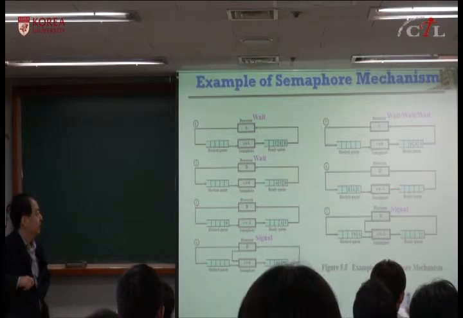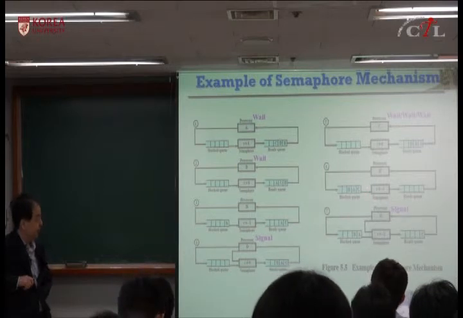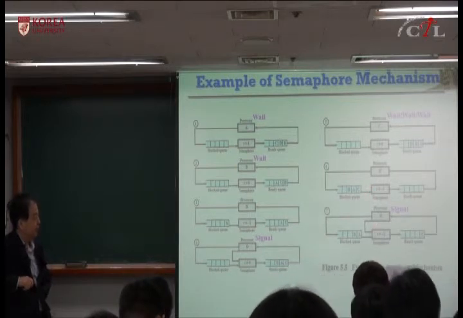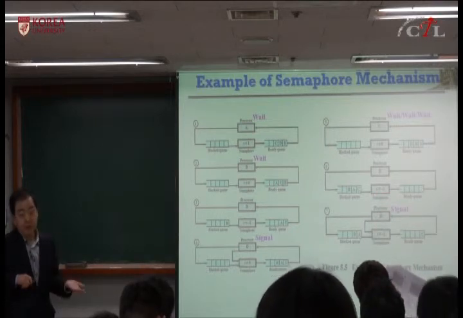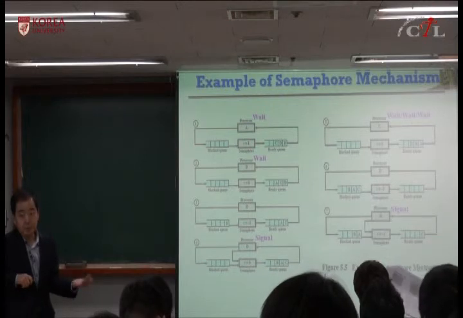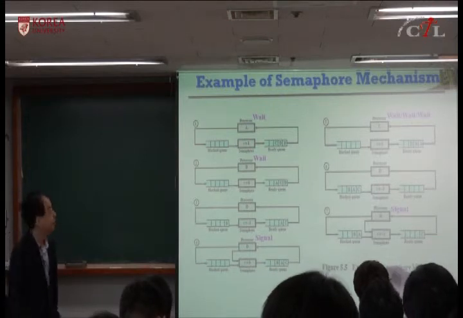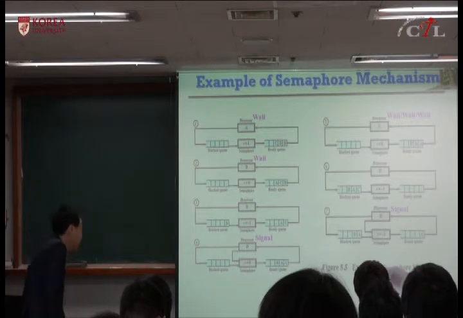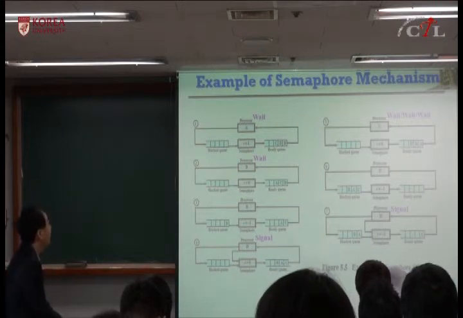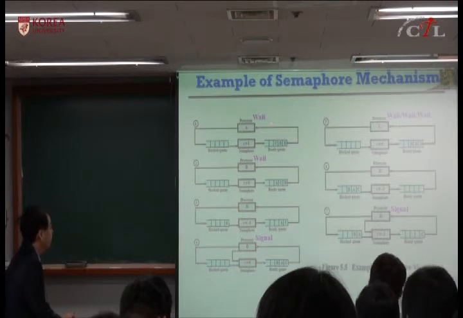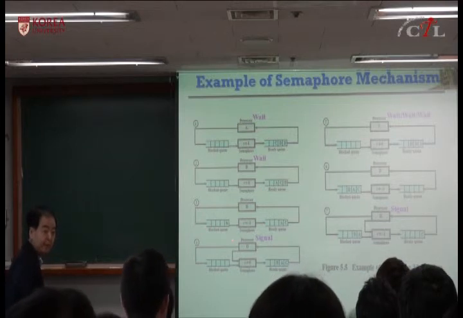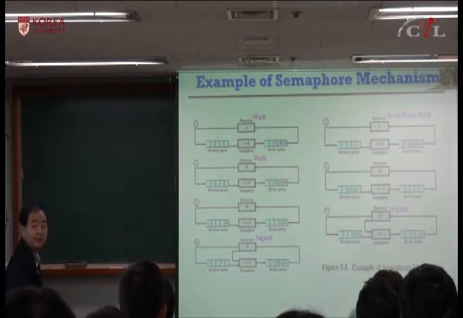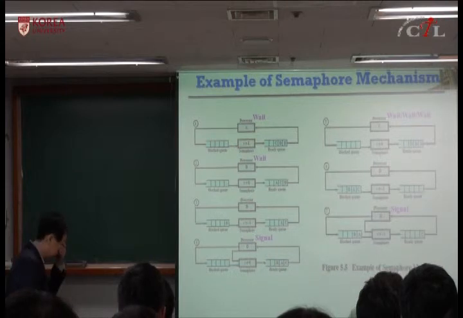So this negative number means the number of processes waiting in the blocked queue. Minus 3 means there are 3 processes waiting. After you increment, you can unblock 1 process, but still 2 processes are blocked. So after you perform wait, you decrement, and if it becomes 0 or more, you succeed, but if it becomes negative, then you have to block. That's the meaning of a semaphore.